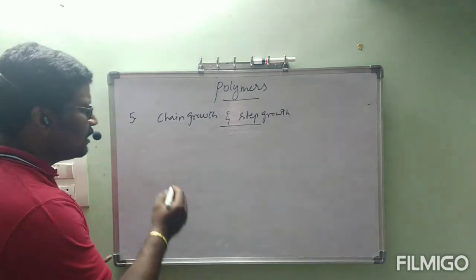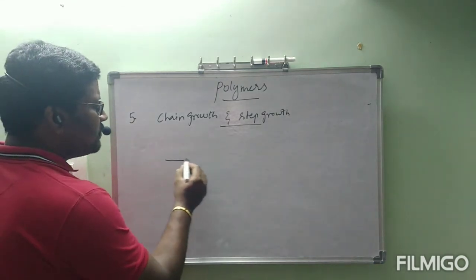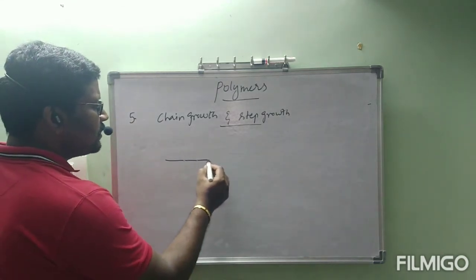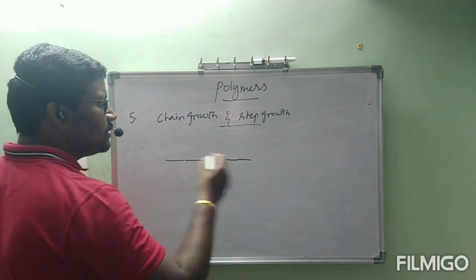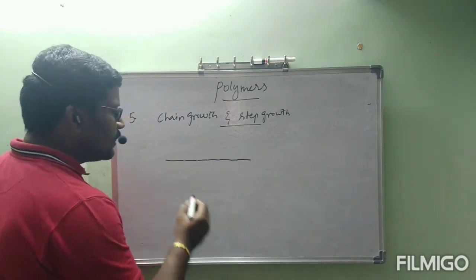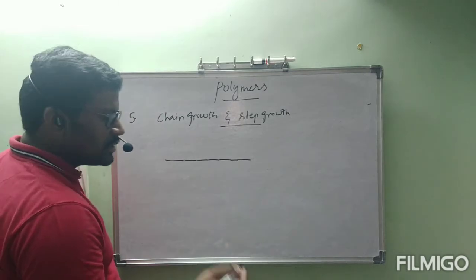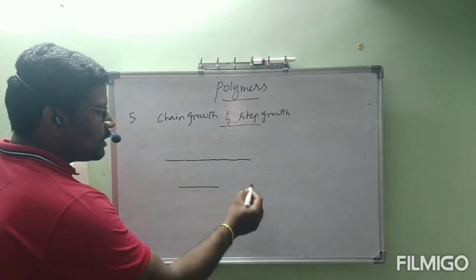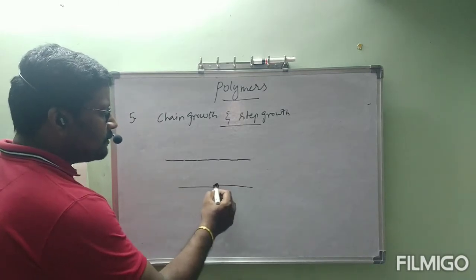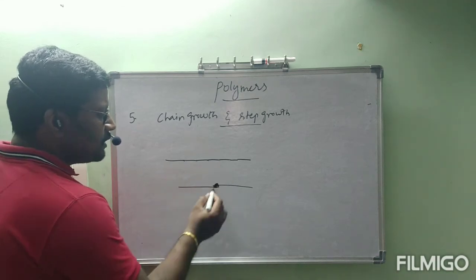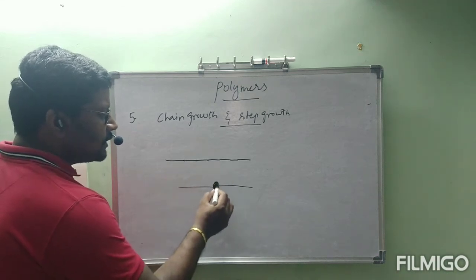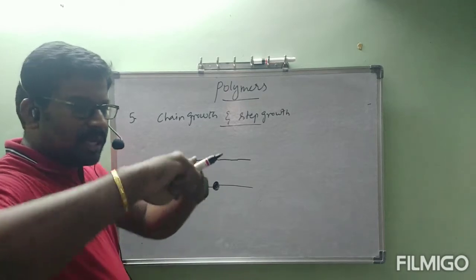In addition polymerization, one molecule is simply added to another molecule to form a chain, like chain growth. At the time of condensation polymerization, one molecule and another molecule are joined like knotting, like overlapping.